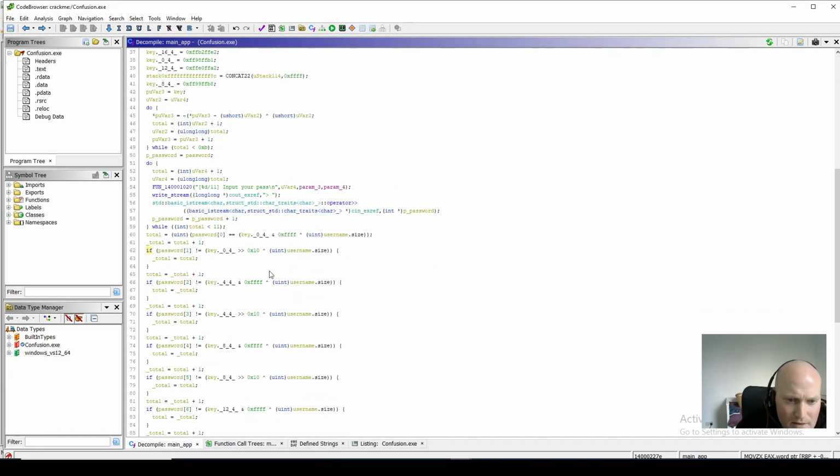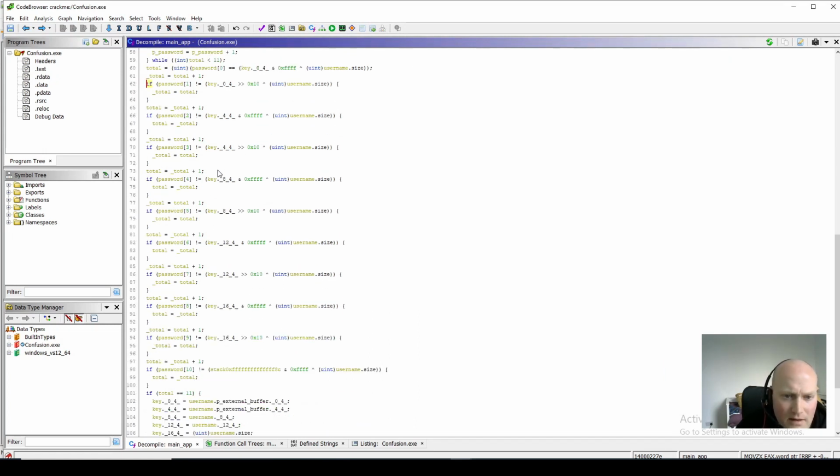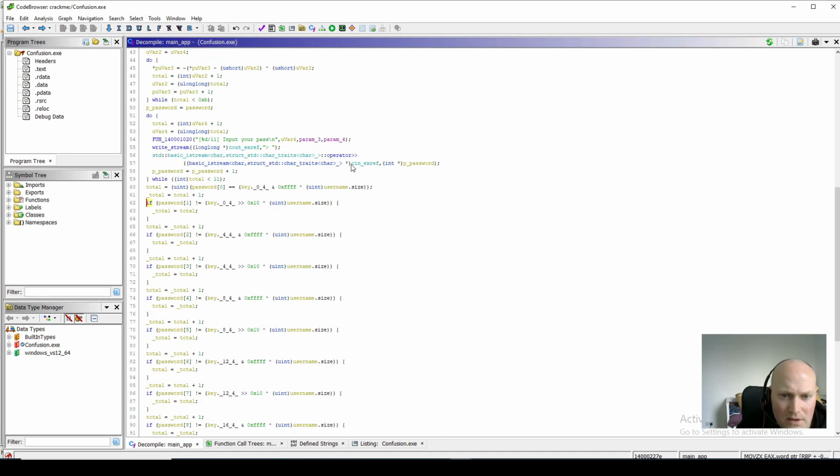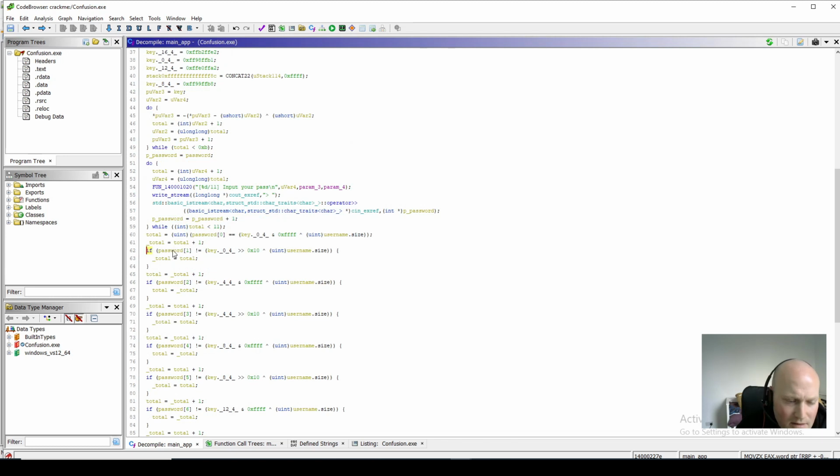So we read the username in, and we store that in username, which we found was a string object, and then we read the password in, and we read 11 elements of the password. Our code is much clearer now anyway. So we've got password 0. It does the check with the XOR of the size and the first element of the key.